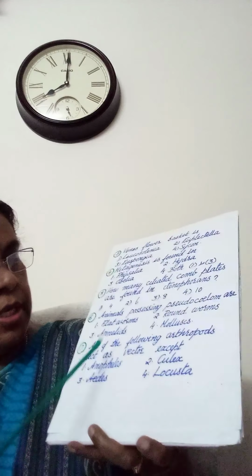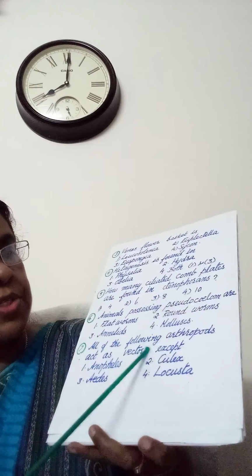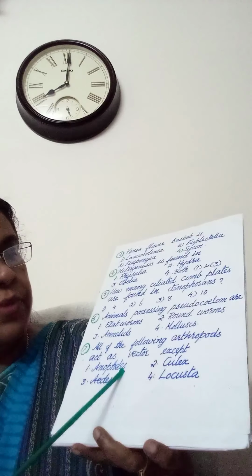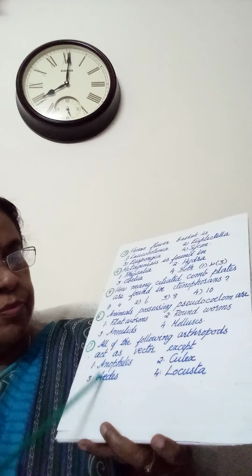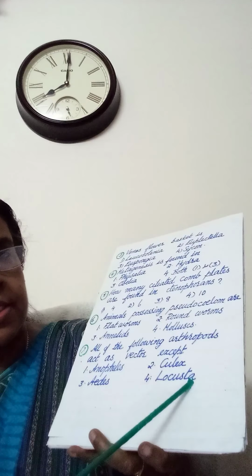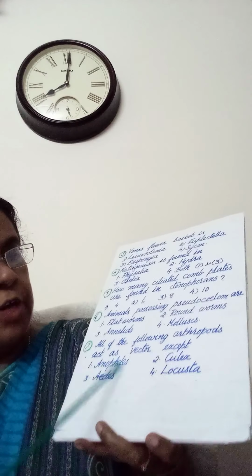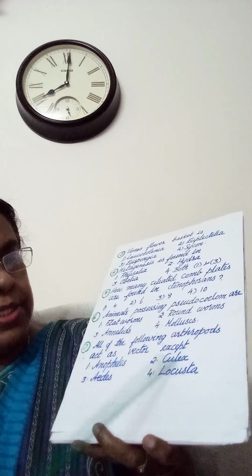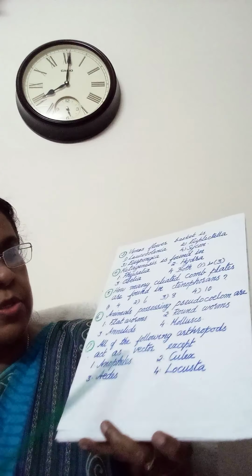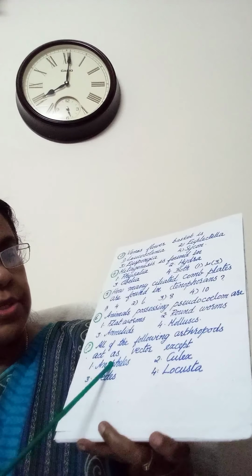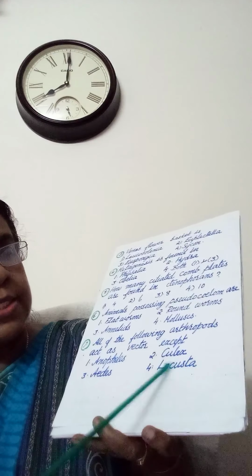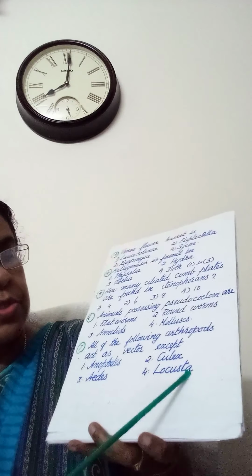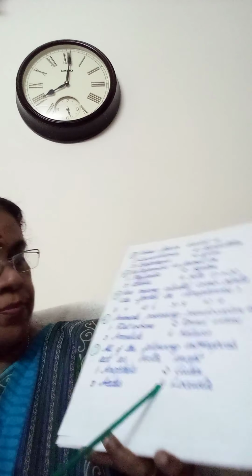Next question. All of the following arthropods act as vectors except 1. Anopheles, 2. Culex, 3. Aedes, 4. Locusta. Here Anopheles, Culex and Aedes, these are mosquitoes and also they are vectors. Then fourth one, Locusta, that is a gregarious pest. So answer is 4.